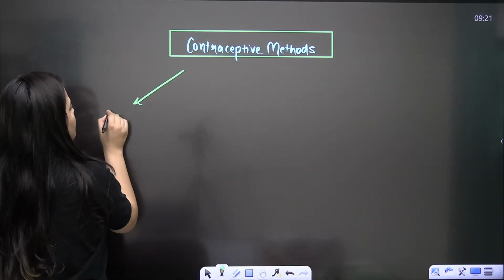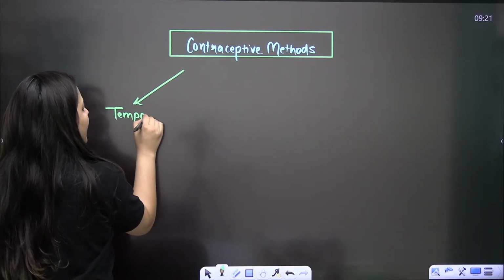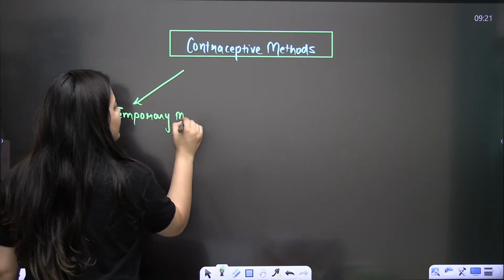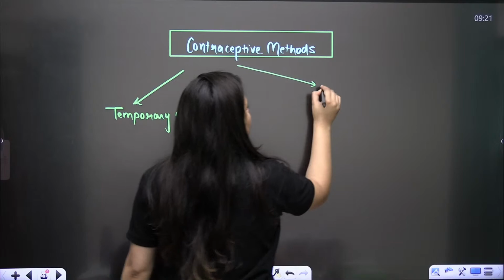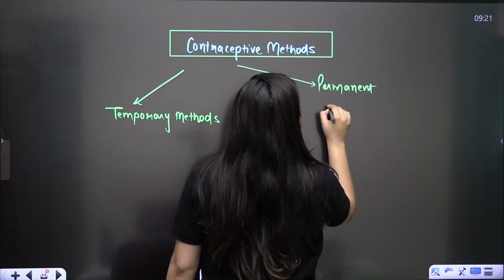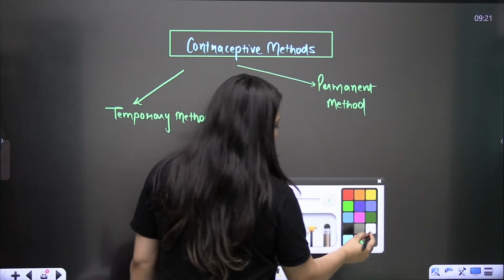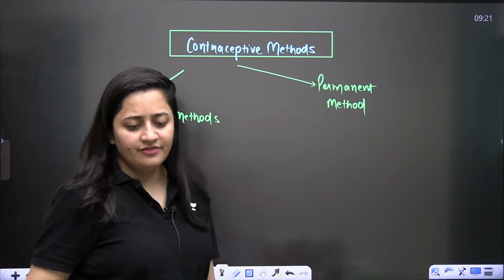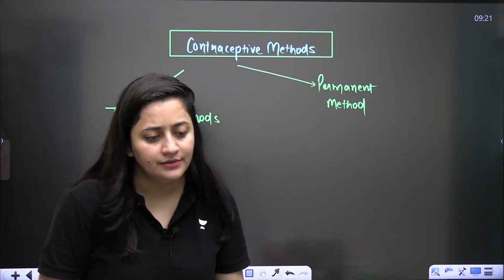Here you have temporary methods, and in temporary methods we have so many methods, and obviously they are reversible. And then comes the permanent method. So when it is the permanent method, what will you include? Tell me everyone in the chat section.